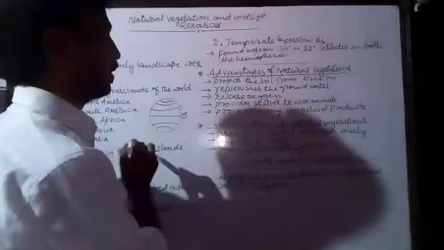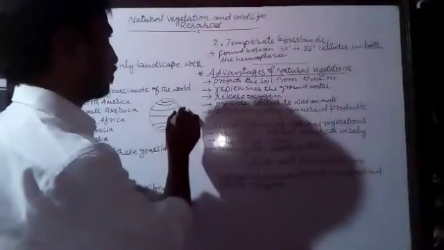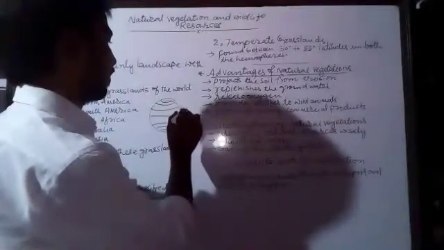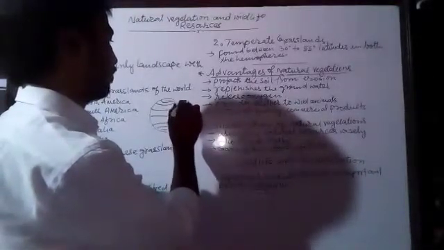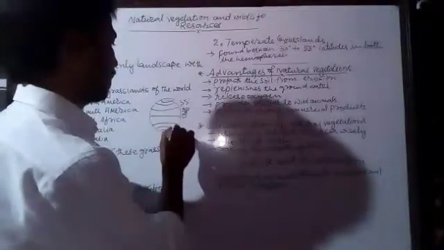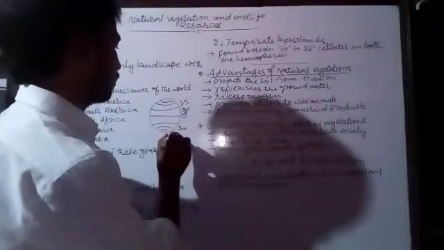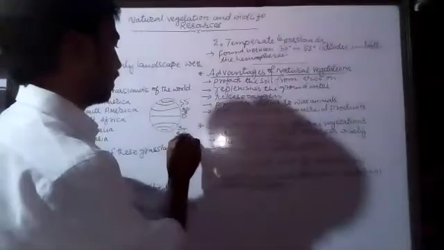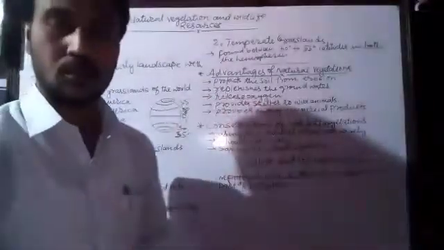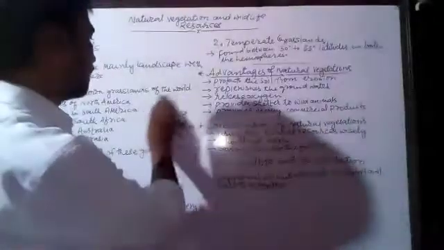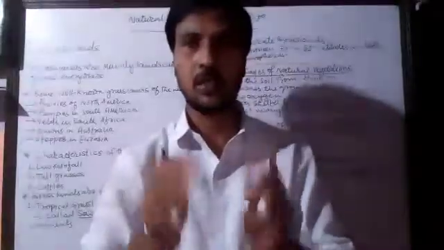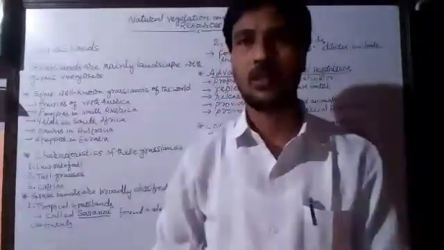So in both hemispheres it is the same, and therefore they start from 30° to 55° in both hemispheres. So these temperate grasslands are found near the temperate region. Once again I am telling, they are found near the temperate regions, between the 30° to 55° latitudes in both hemispheres.